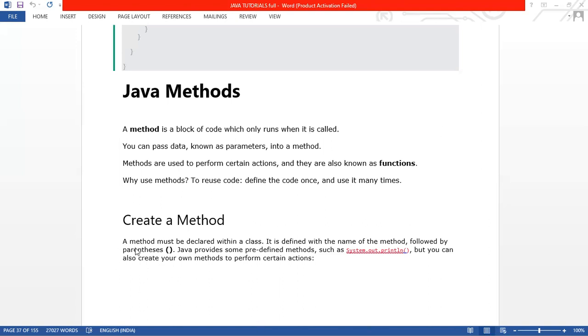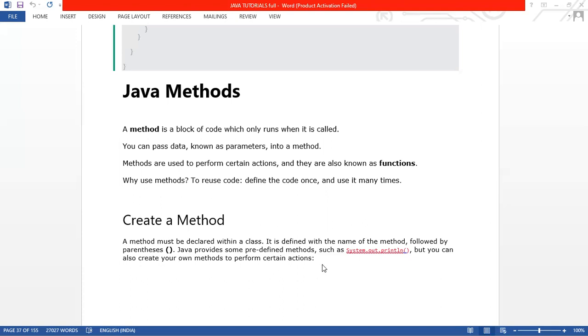Create a method. A method must be declared within a class. It is defined with the name of the method followed by parentheses. You can say round braces or parentheses. Java provides some predefined methods such as System.out.println. Look at println: after it there are round braces. Whenever you see round braces or parentheses, that means it is a method. So println is a method.